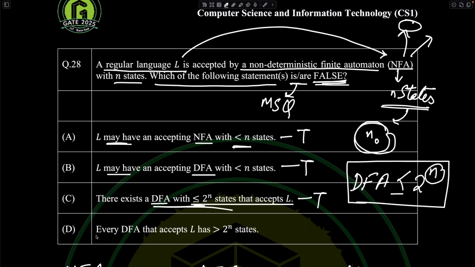Now the fourth one states that every DFA that accepts L has to have greater than 2 raised to the power of n states, right? So this is a false statement, because obviously the previous one is true, so this has to be false. One more way in which you can see it, without even invoking that one, is that a DFA could exist with less than n states. So this claim that every DFA has to have states greater than 2 raised to the power of n is absurd, right? So this is a false statement. The truth value for this is false.